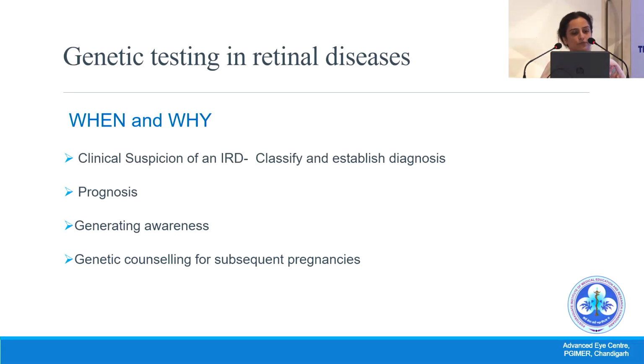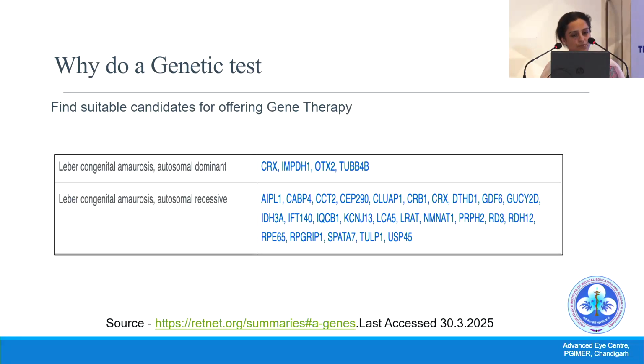Whenever we have a strong suspicion of an inherited retinal disease, we need to do a complete ophthalmic examination, including history and ancillary testing. It helps us to classify and establish a diagnosis. It helps in prognosticating. It helps in generating awareness, because in our population, mostly the parents or the family members don't even know that possibly they may be dealing with a patient of a genetic disorder. And definitely it helps in genetic counseling and educating the family members for subsequent pregnancies, and even for finding candidates for suitable gene therapy, as ma'am has also shown the results of Luxturna.